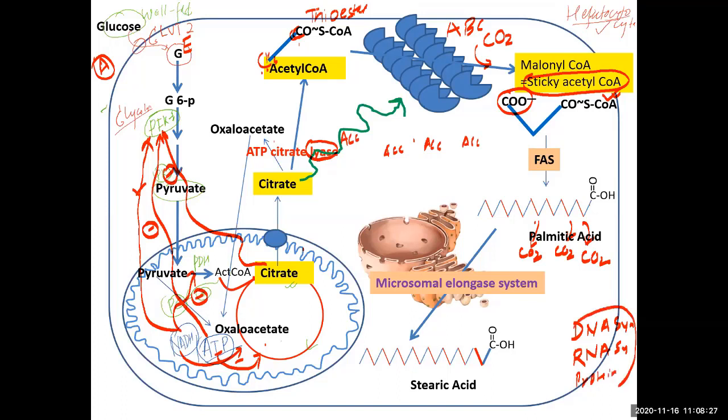These are all polymerization processes, with formation of bonds, and they are all uphill reactions, anabolic processes. You have to take fatty acid synthesis the same way. It is also an uphill, energy-requiring process.